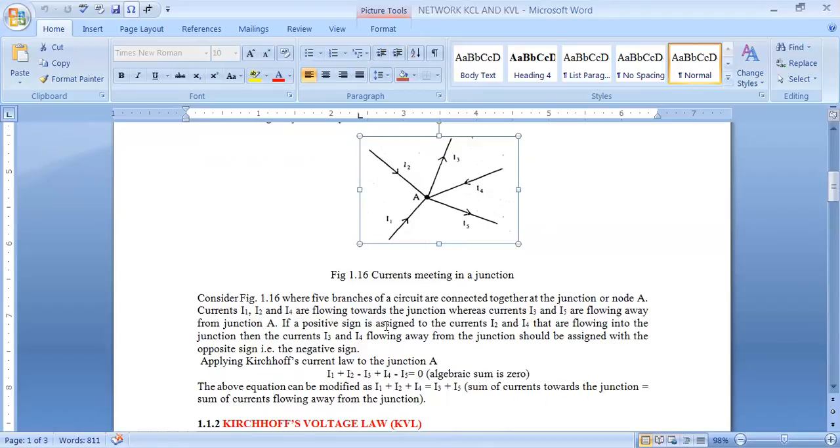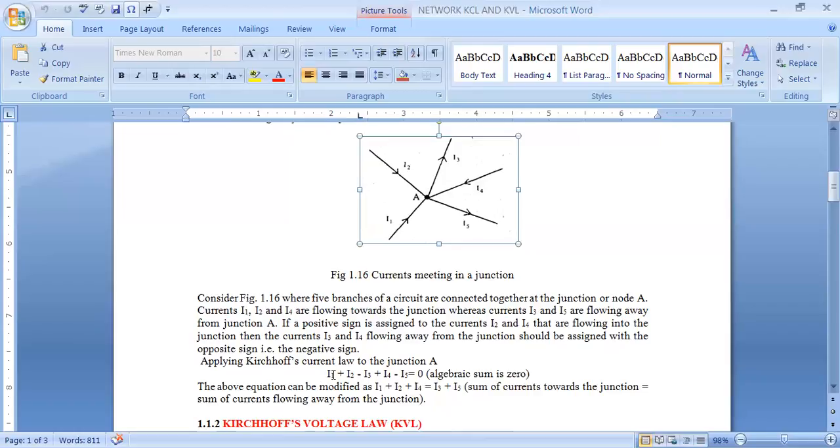If a positive sign is assigned to the currents I1, I2 and I4 that are flowing into the junction, then the currents I3 and I5 flowing away from the junction should be signed with the opposite sign, that is, negative. Simply saying, I1, I2, I4 toward the junction are taken as positive, I3, I5 away from the junction are taken as negative. Then we apply KCL to the junction A and satisfy the statements of KCL.